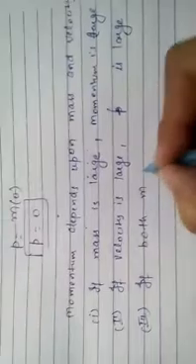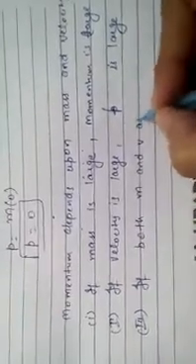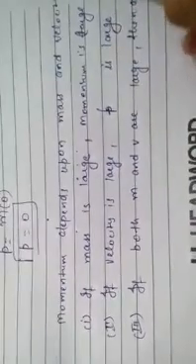Number 2, if velocity is large, then momentum, which I am denoting with p, is also large. And if both mass and velocity are large, then momentum is also large. So clear up to this?